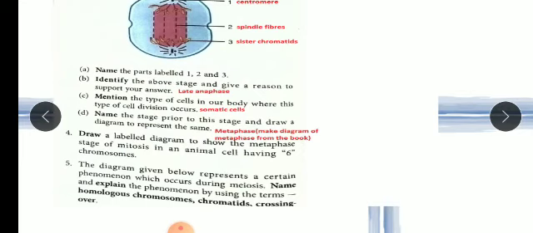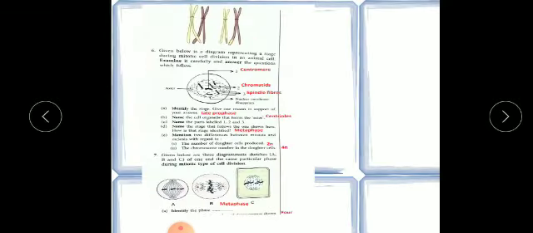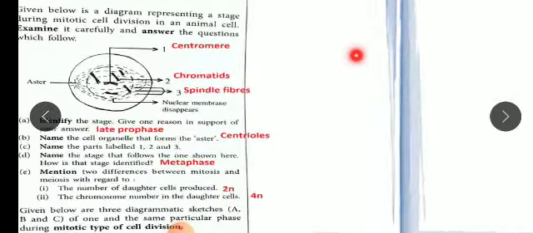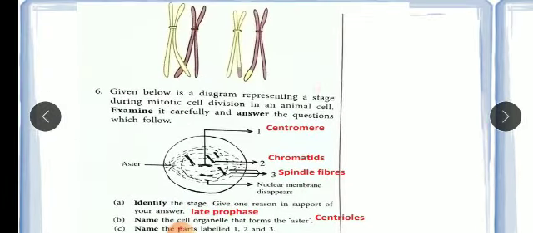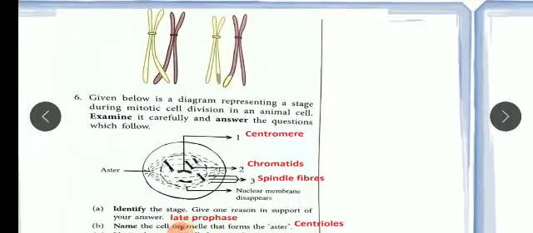Now the fifth one is draw the diagram and represent a certain phenomenon. So here we have to explain the following terms. It is a definition type, so you have to define what is homologous chromosome, what is chromatid, what is crossing over. So all the 3 definitions you can write by yourself from the book. Okay, in videos also you can see I have already written the definitions also, so you can write. Now here you can see this diagram of recombinants, homologous recombinants.